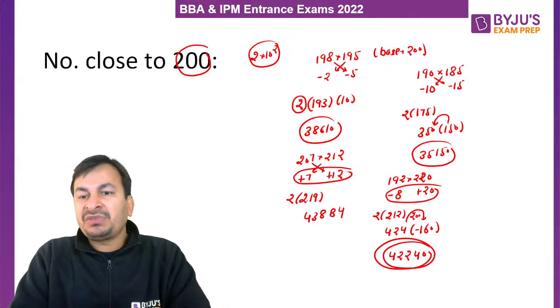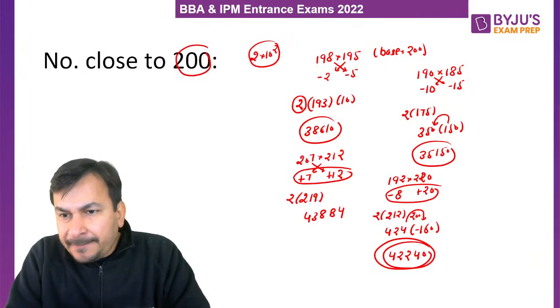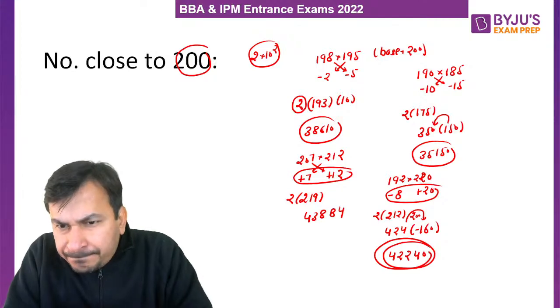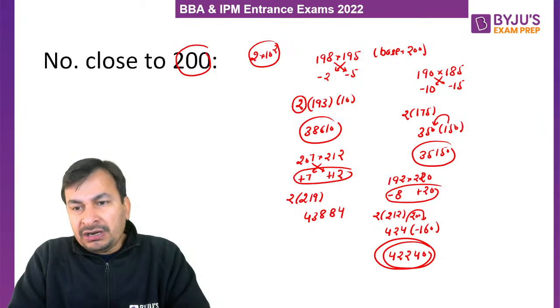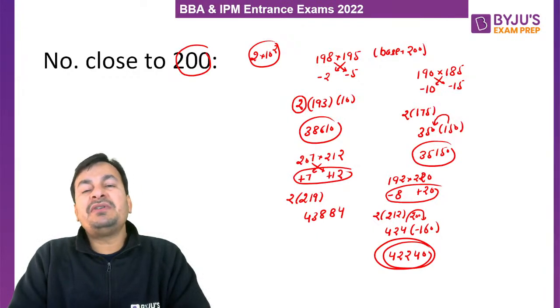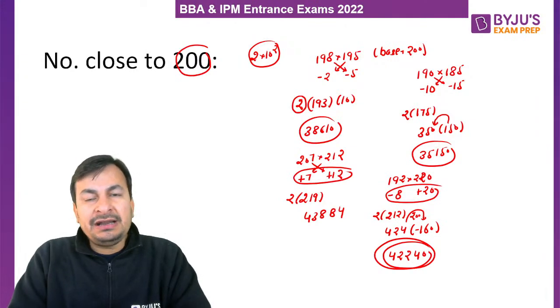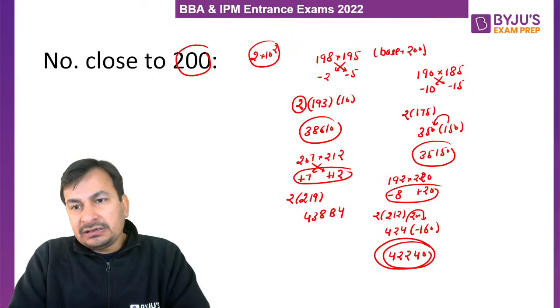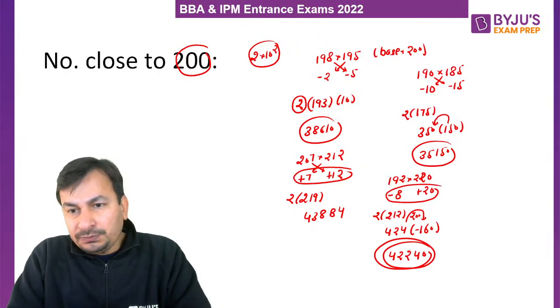Why multiply by 2? Because the base is 2 into 10 raised to the power 2. Base is 200, so we will multiply it by 2. Similarly, if both numbers are close to 300, that is 3 into 10 raised to the power 2, in that case we will multiply by 3. If both numbers are close to 400, in that case we will multiply by 4 and so on. I hope now this is clear to all of you, my lovely students, why I multiply by 2. Am I clear?